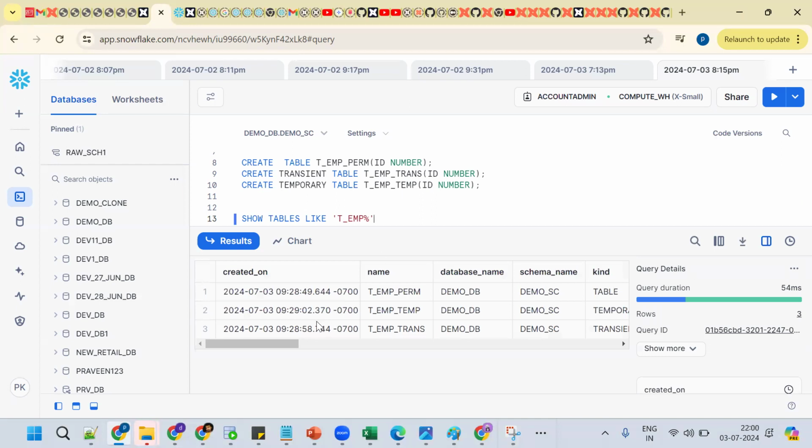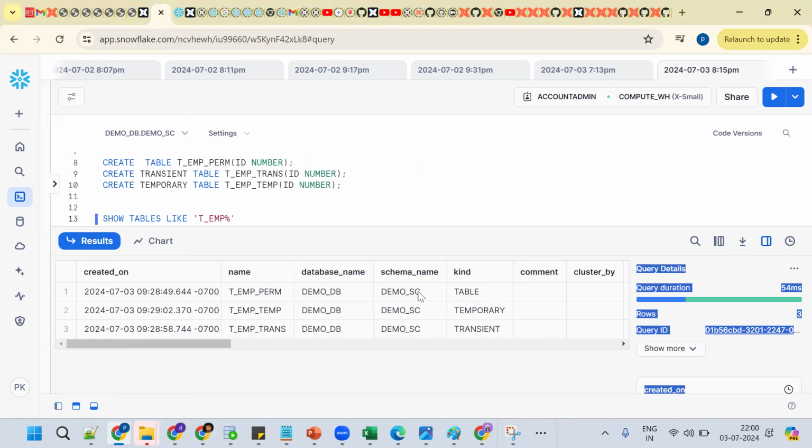Now see the same thing. Here what happened? See, three tables are there.